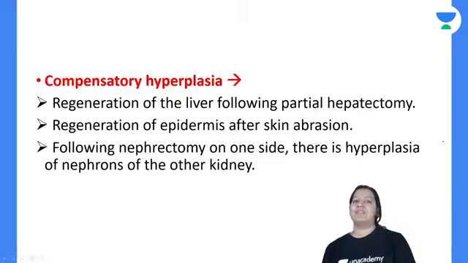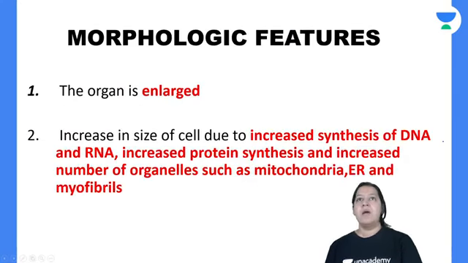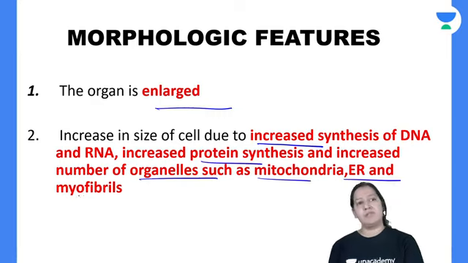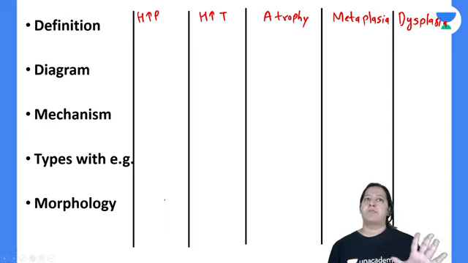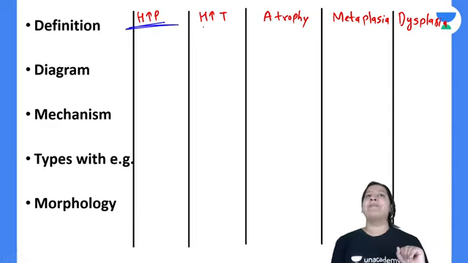Have you got it? So these are the three examples. Morphologically, the organ is enlarged. It is due to increased protein, increased cell organelles, increased mitochondria, increased endoplasmic reticulum, myofibrils, and ribosomes. So I am done with hyperplasia. I am done with hypertrophy.